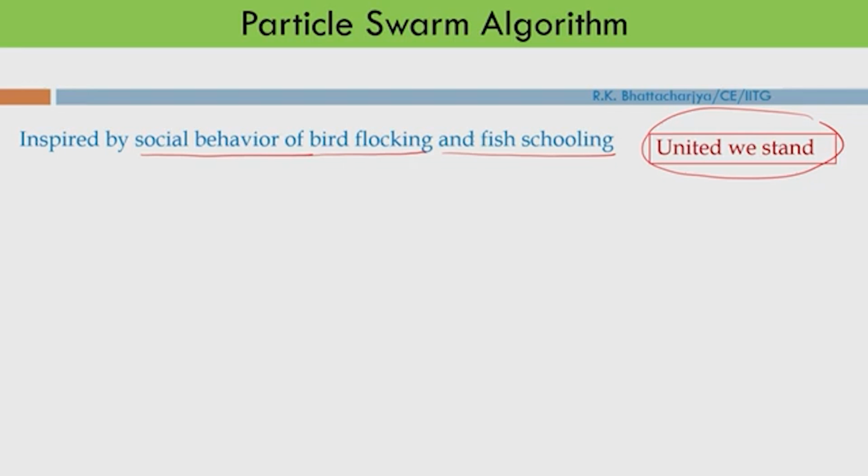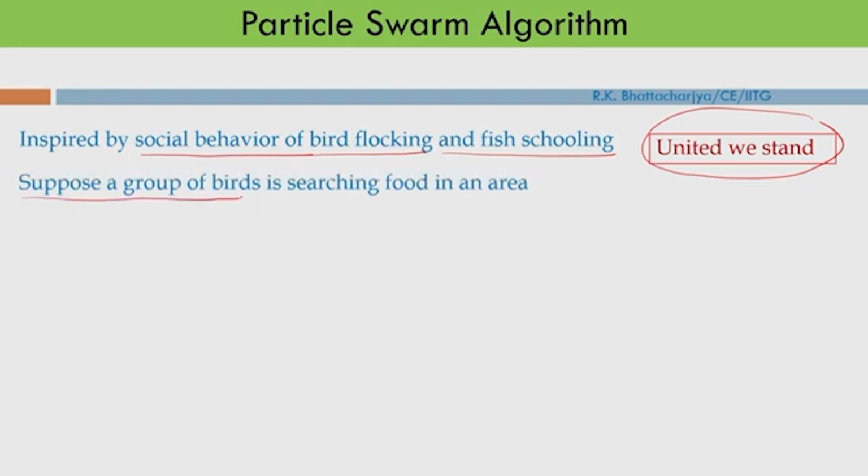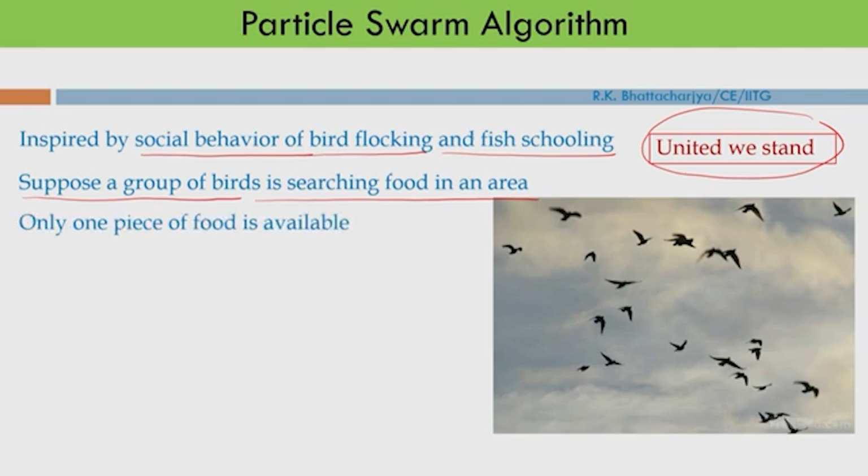Whatever process they follow is artificially simulated for finding an optimal solution of an optimization problem. Suppose a group of birds is searching for food in an area, and only one piece of food is available. So that is the solution of that particular search process.